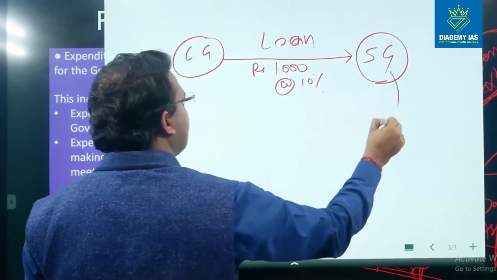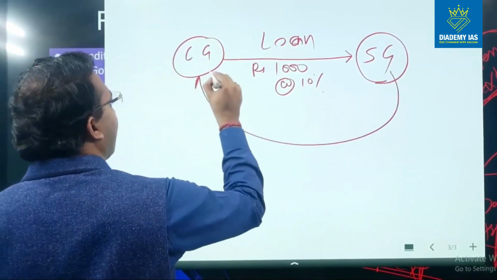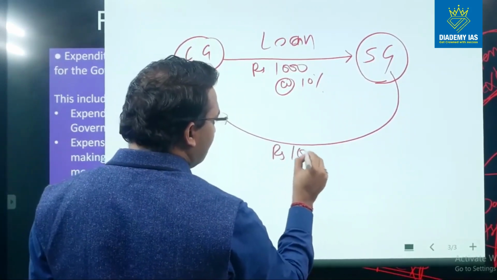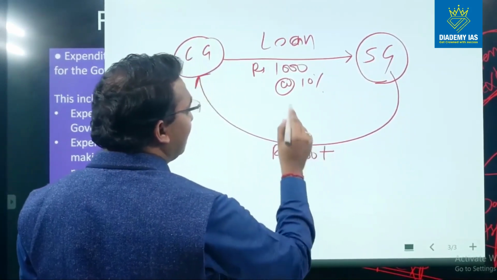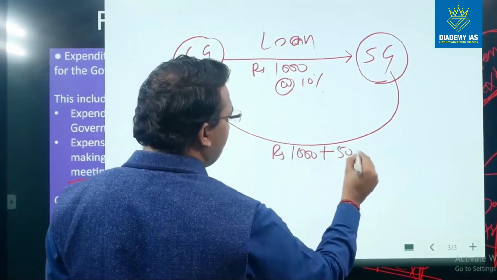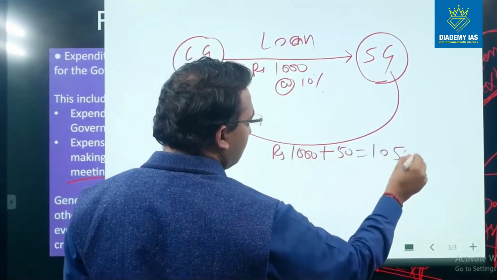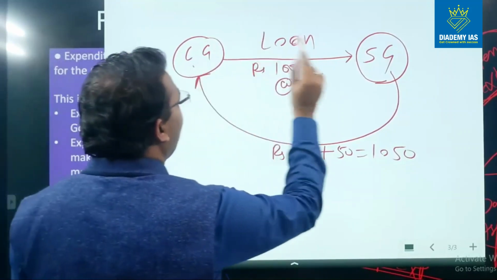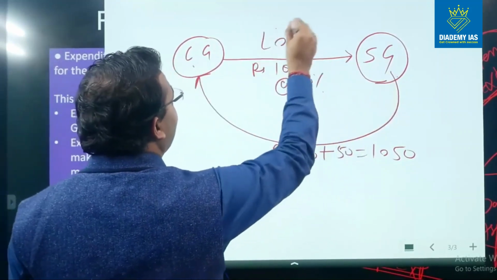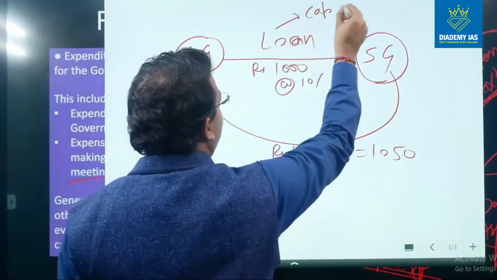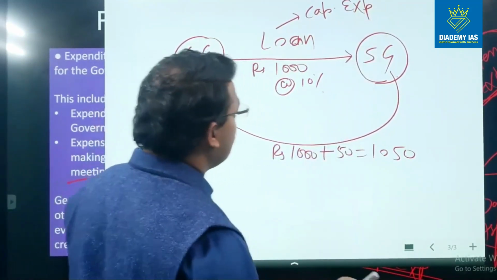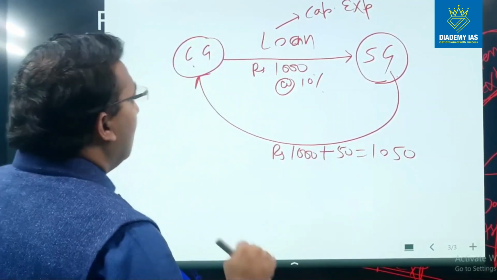So after 5 years, the state government will return to the central government rupees 1000 plus 10% annual interest, that is rupees 1050. When this loan is given by central government to the state government, it is loan and it is capital expenditure, right?